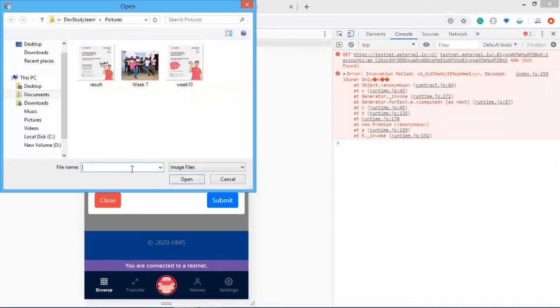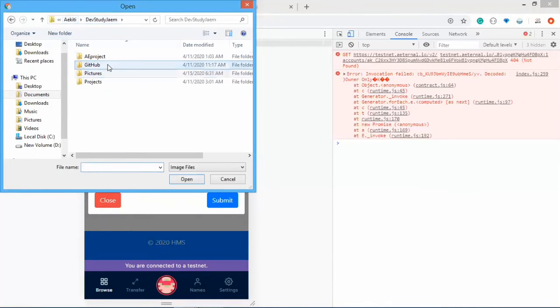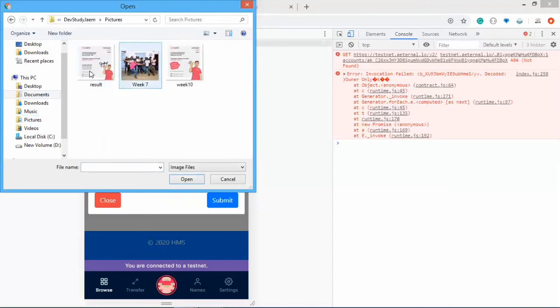Now, image. Okay, let me select an image. Let's just pick one from here and just pick this.